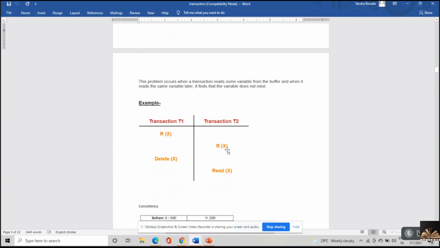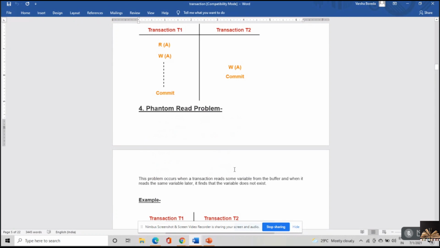Then after some interleaving, a delete operation is performed. This database object is deleted, and then transaction T2 tries to read the same variable once again. Since X has been deleted by transaction T1, the value X would not be seen. This leads to the phantom read problem.